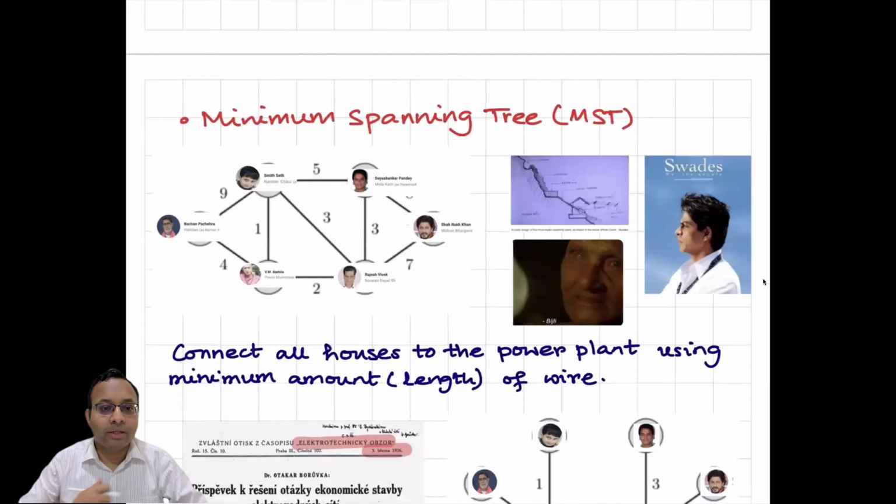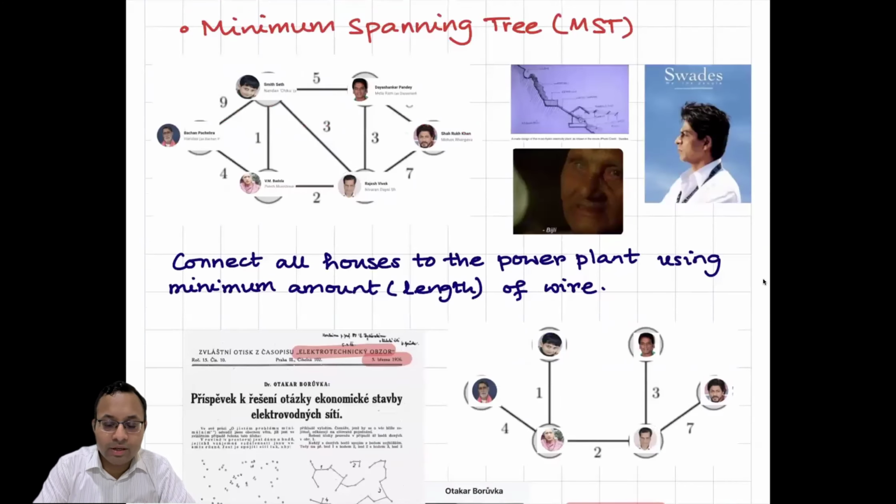Okay, so let's start. Swadesh is a cult classic movie. In this movie, Mohan Bhargav or Shah Rukh Khan has this mission to connect every house in the village to an electricity power plant. This is the power plant, and there's a very emotional scene in this movie, this Bijli, the light, when every village gets illuminated.